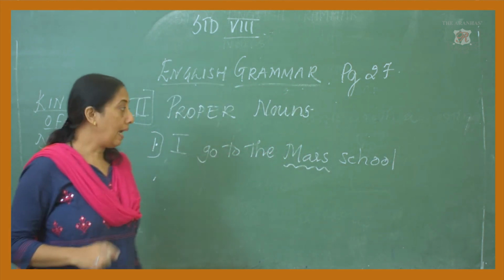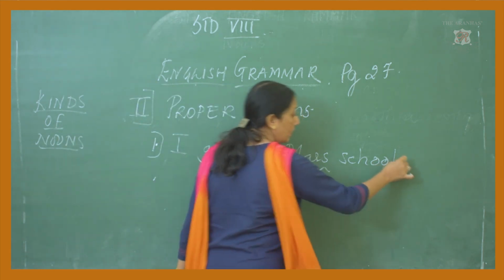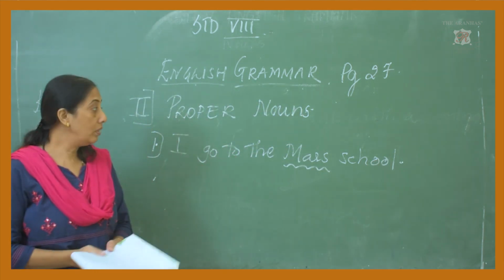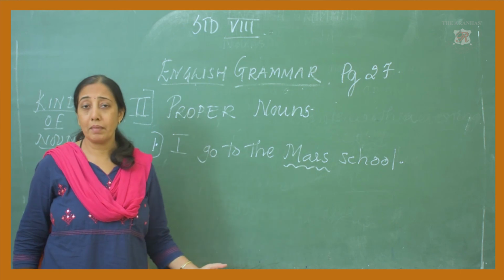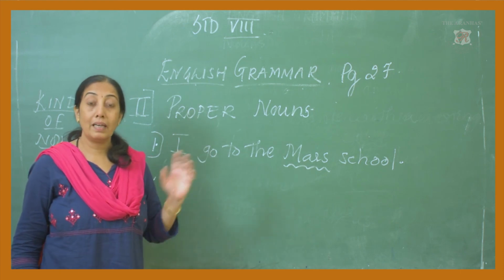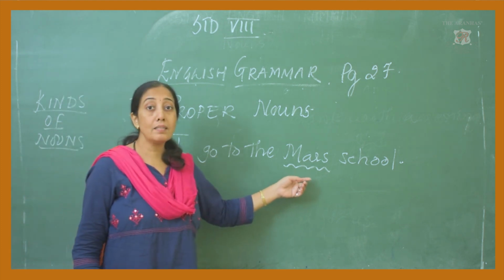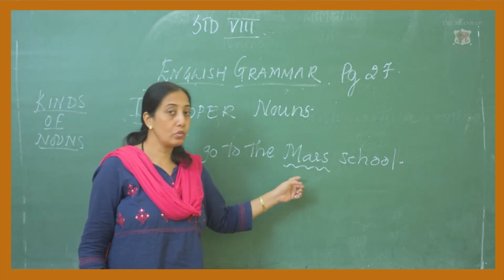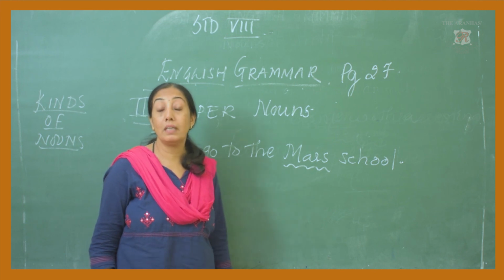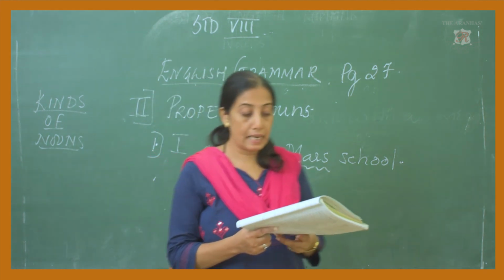See here, I go to the Mars school. Now here, there may be many schools in your town, but every school will have its proper name. And here it is Mars, the name of the school. So here Mars is going to be the proper name.